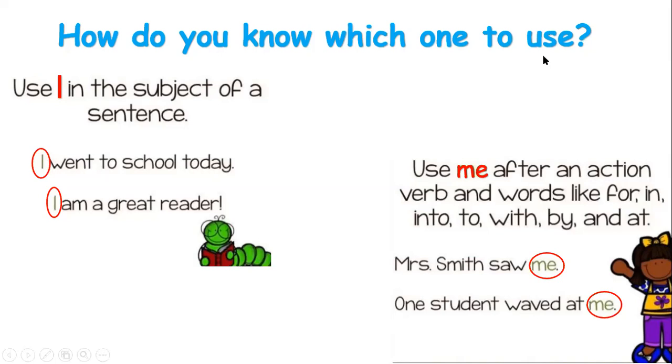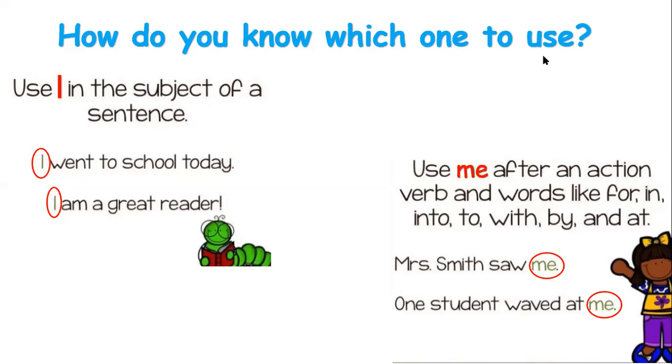Number 2, I am a great reader. Also here it comes before the verb to be. Okay. It comes before the verb and it comes as a subject.